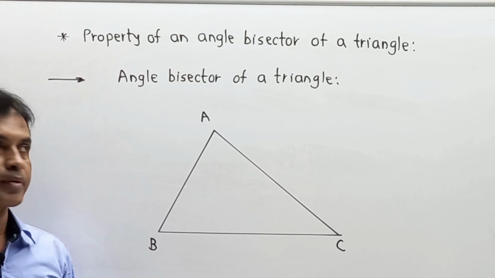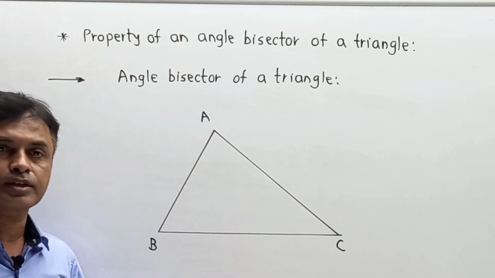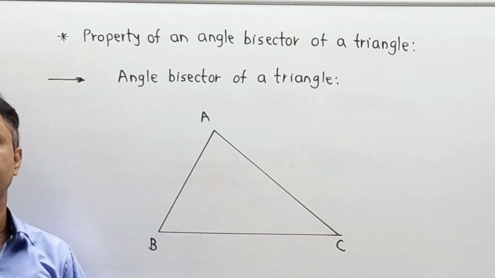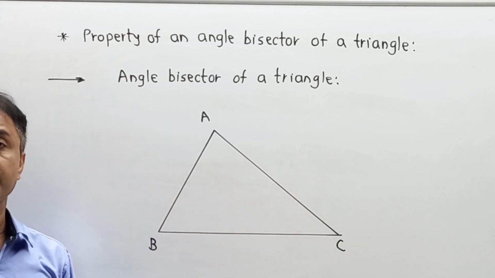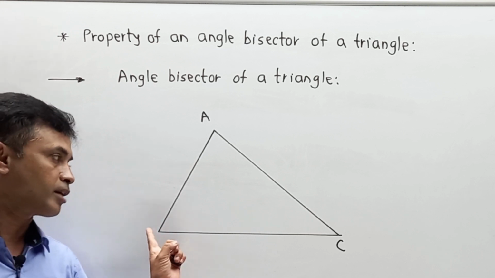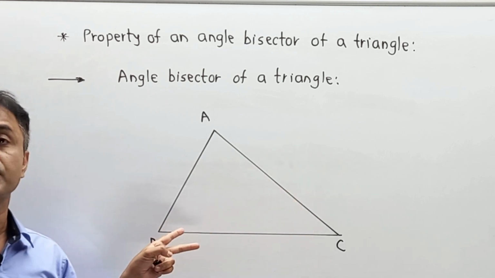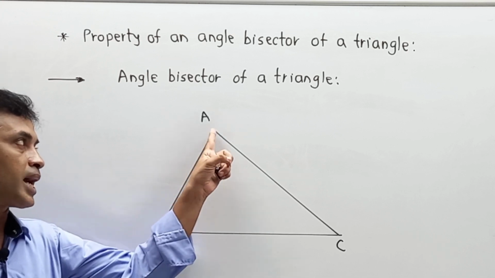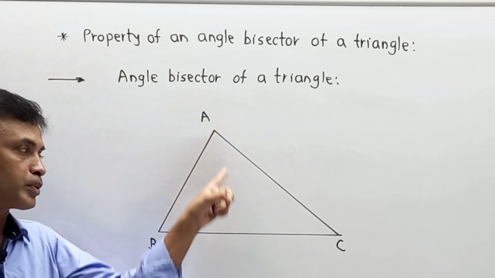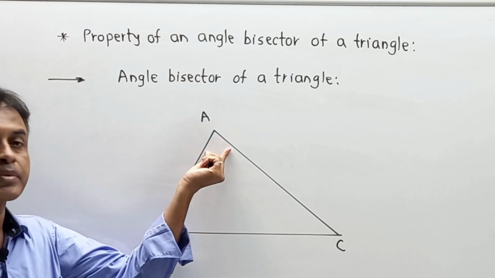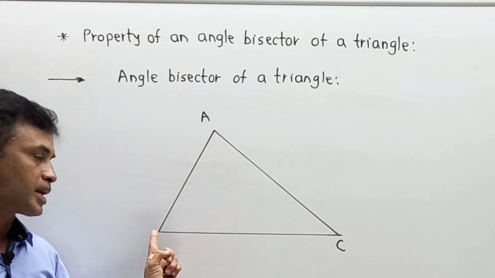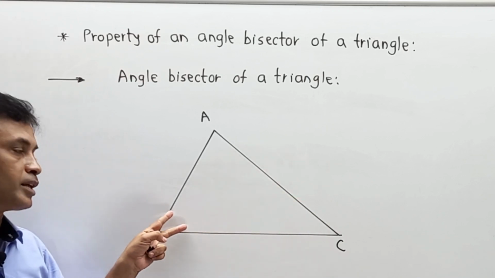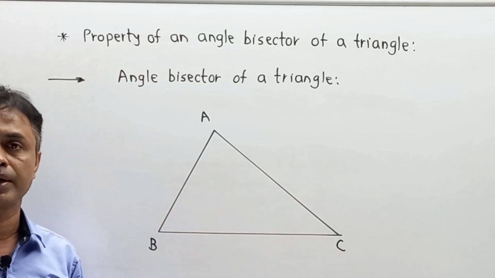Now in that case, one by one you can draw the angle bisector for A, for B, and for C. An angle bisector is nothing but a kind of ray which divides the respective angle into equal parts. Means if I say angle A is 70 degrees and I draw the angle bisector, then it becomes 35. Or if angle B is 60 degrees and I draw one angle bisector, then it divides it into 30, means two equal parts.